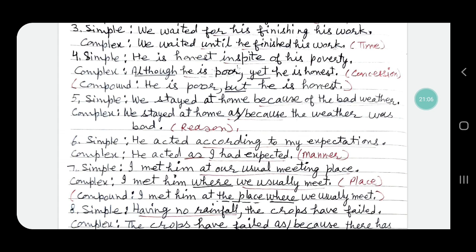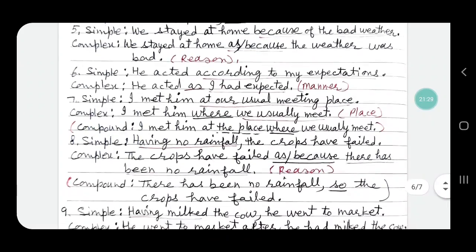According to my expectations will be changed like this: he acted as I had expected. As is the manner, adverbial clause of manner is "as I had expected". So the simple sentence has been changed into a complex sentence: he acted as I had expected.